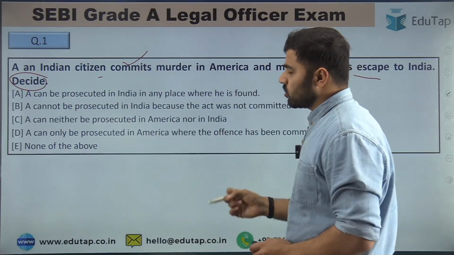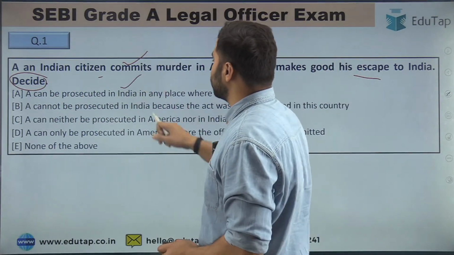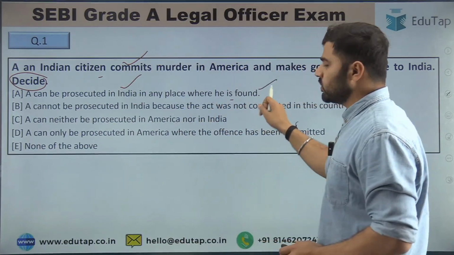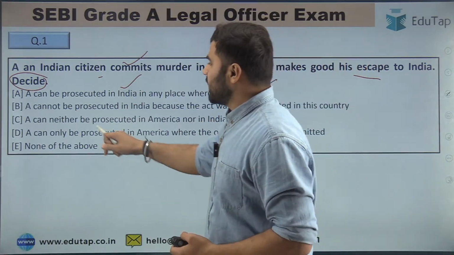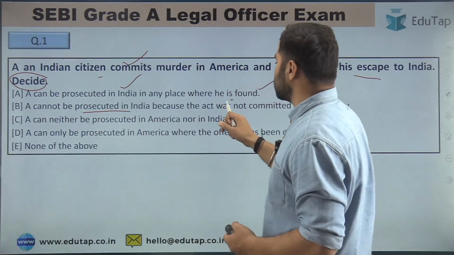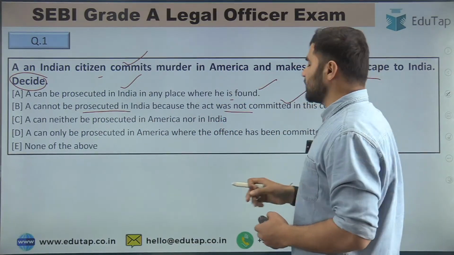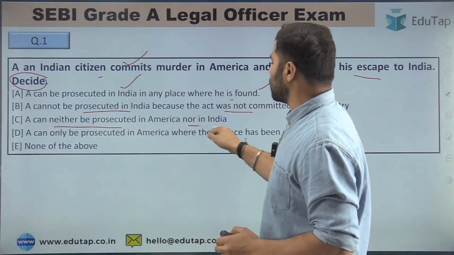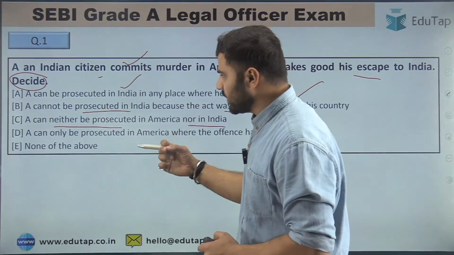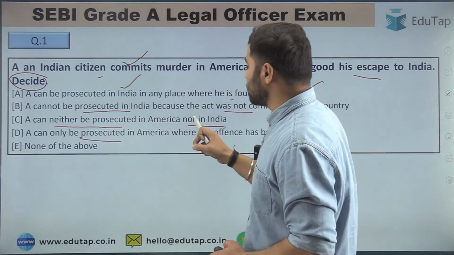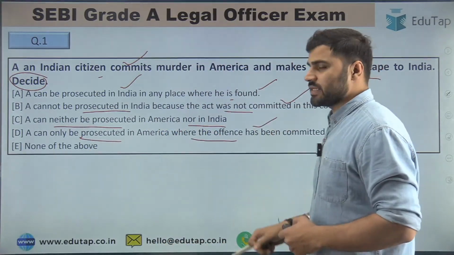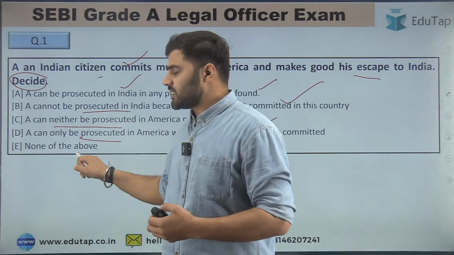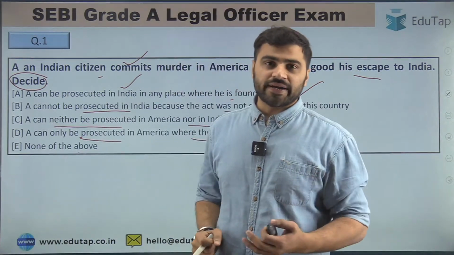So your options are: option A, A can be prosecuted in India in any place where he is found. Option number B is A cannot be prosecuted in India because the act was not committed in this country. Next, A can neither be prosecuted in America nor in India. Option number D is A can only be prosecuted in America where the offense has been committed. And option number E is none of the above. So what is the right answer, friends?